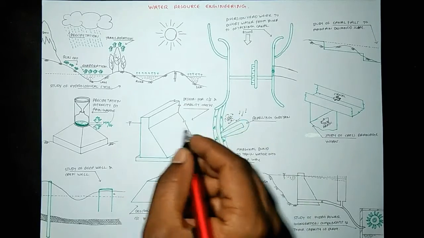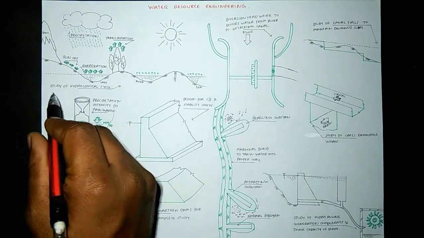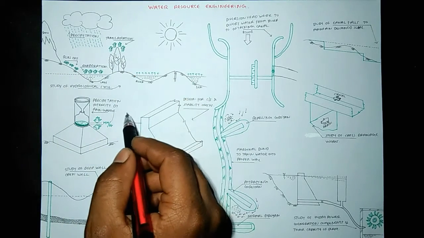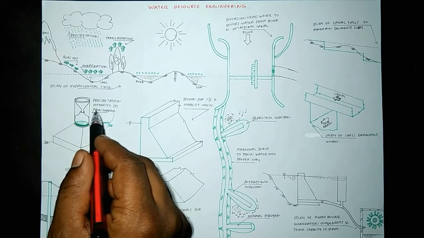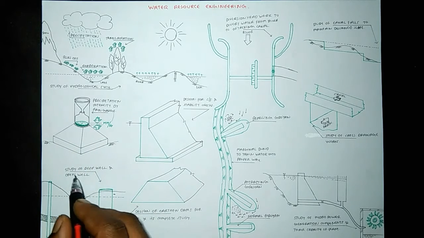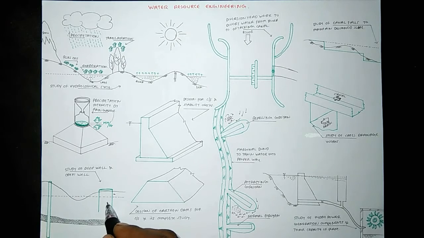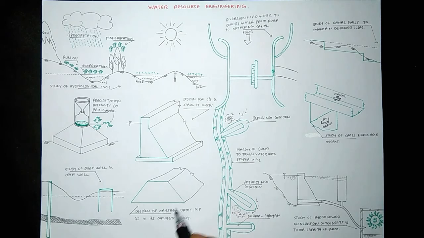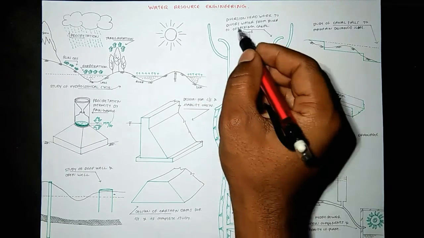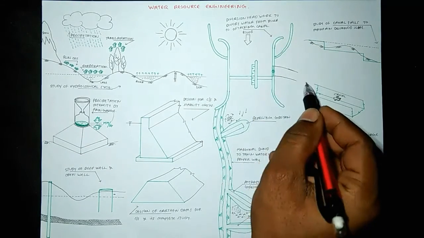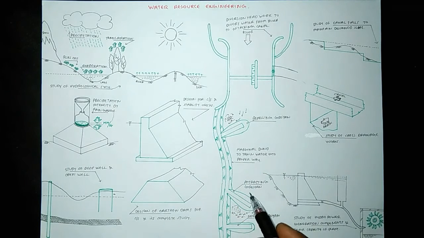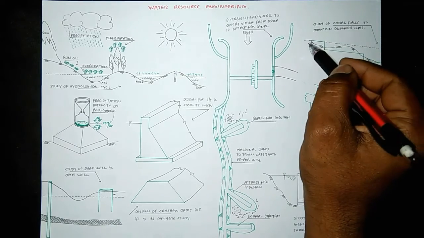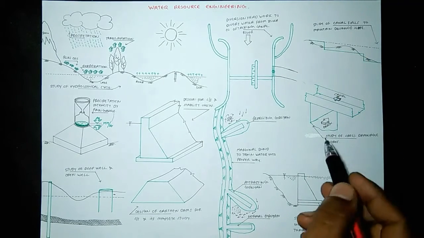These are the results which are determined by water resource engineering subject. Study of hydrological cycle for precipitation, evaporation, runoff, transpiration, etc. and precipitation intensity by rain gauge. Study of deep well and study of open well. Design of the dam for cross section and stability checks. Design of earthen dam for cross section and its complete study. Diversion headwork to divert water from river to off-taking canal. Repelling groyne, attracting groyne, normal groyne. Marginal bund to drain water into the proper way, to maintain the design slope. Drainage structure.